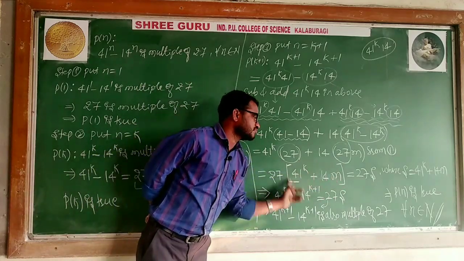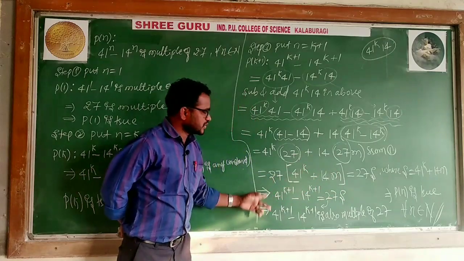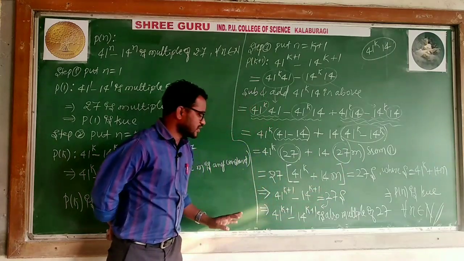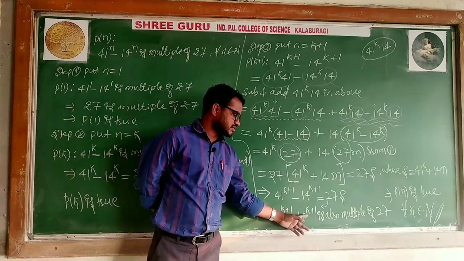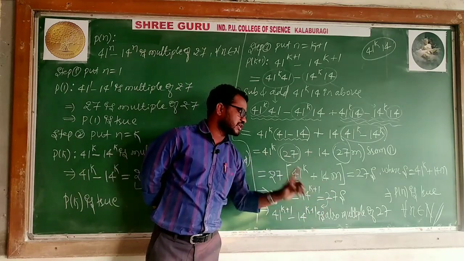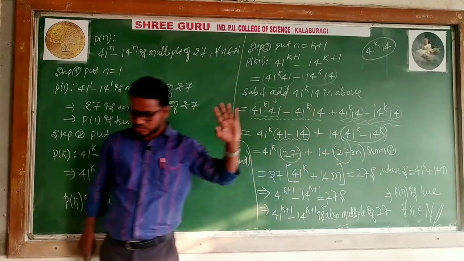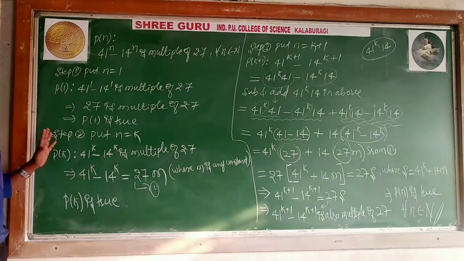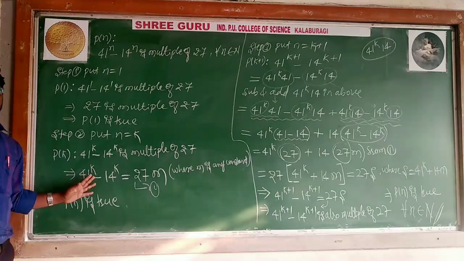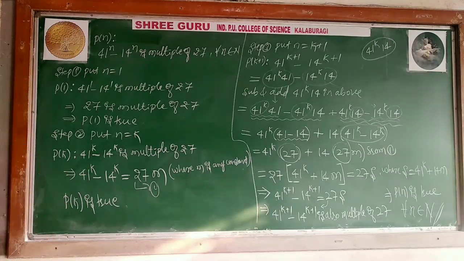27 into something, you have to prove. When you are saying 27 into something, then you proved like this: 41 to the power k plus 1 minus 14 to the power k plus 1 is also a multiple of 27. Therefore, the given statement is true for all natural numbers. This is about this problem. So, I will take another one.